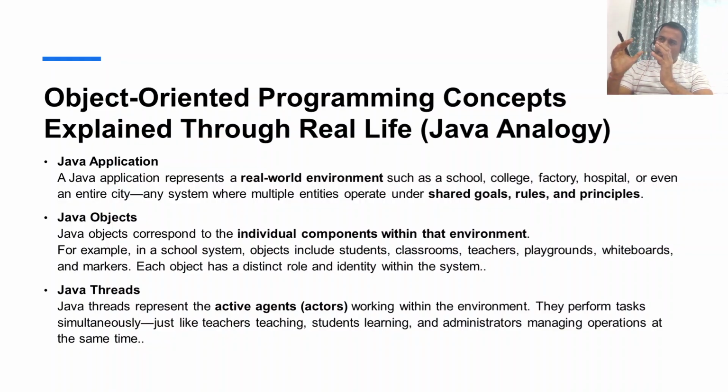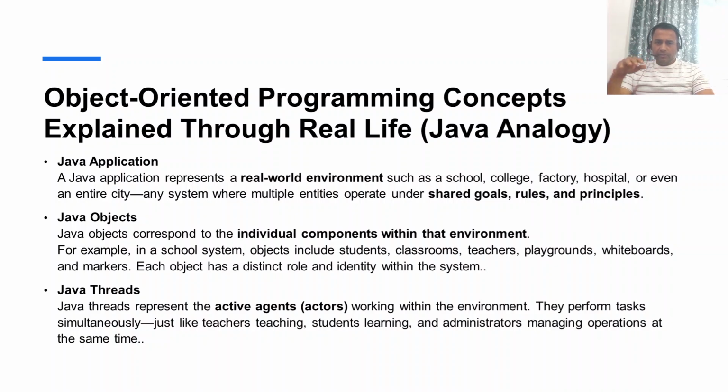So this environment, this big entity wherein we have a lot of objects interacting with each other to achieve a particular goal, is called, in the Java world, an application. So the very primary thing in the Java world is the application. It can be a web application, it can be a mobile application, it has to be an application. Even if we are writing our first code in Java just to say hello, that is a hello world application. That application will wish us hello, right?